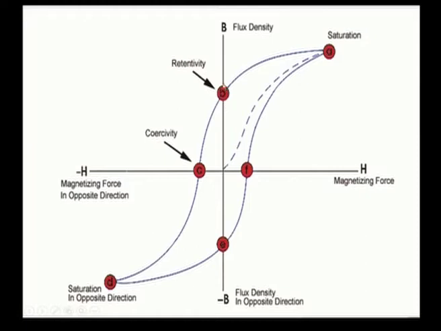The value of magnetism that is retained in the material for zero applied field, or after removal of the applied field, is called remanent field or magnetic retentivity. And if we increase the field in the opposite direction further, that destroys the retained field, and that field is called the coercive field.